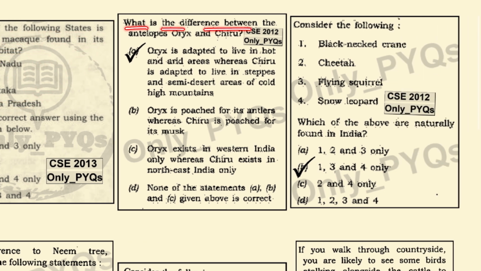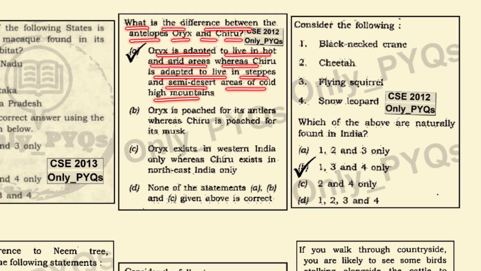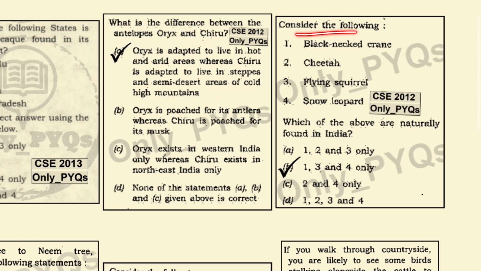What is the difference between the antelope, oryx and the chiru? Oryx is adapted to live in hot and arid areas, whereas chiru is adapted to live in the steppes and the semi-deserts area of the cold high mountains. Statement 1 is correct.